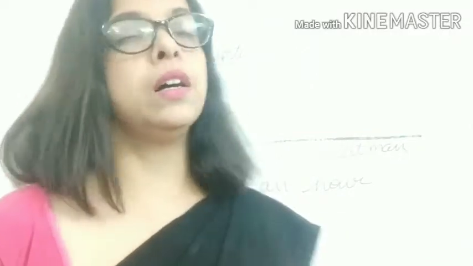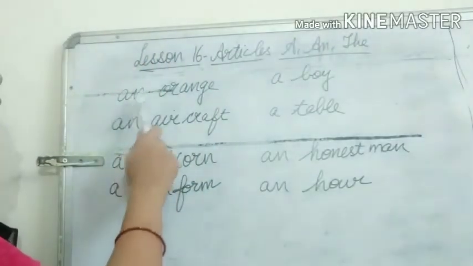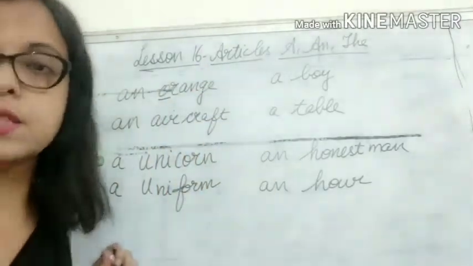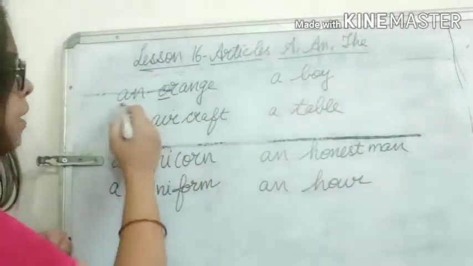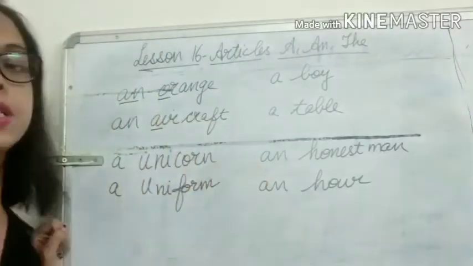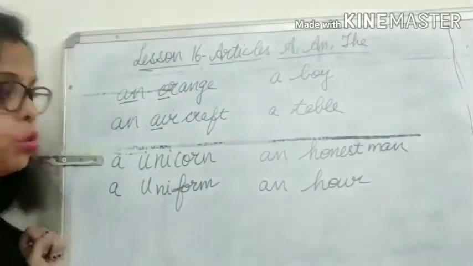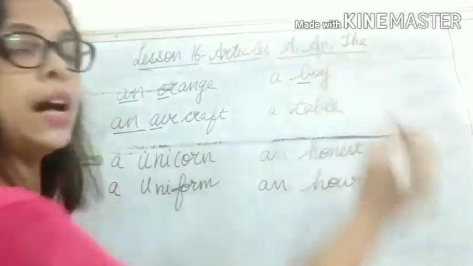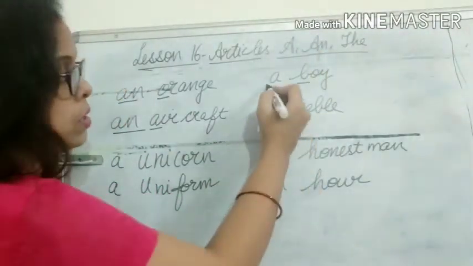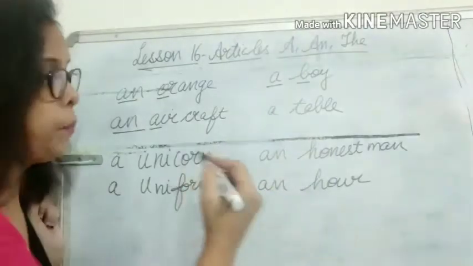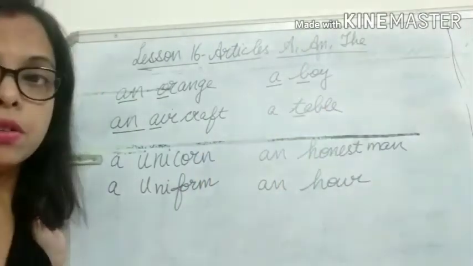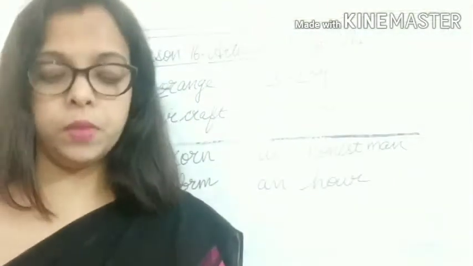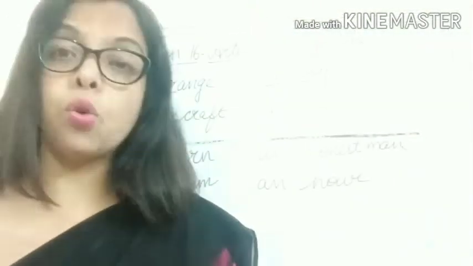If you see here, an orange, it is starting with O, that is a vowel, so we put an. Here, aircraft, it is again starting with the vowel A, so we put an. Now boy, starting with a consonant, so we use the article a. Table, again it is a consonant, so we use a. But children, it is not always so.